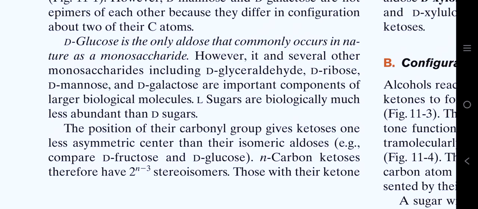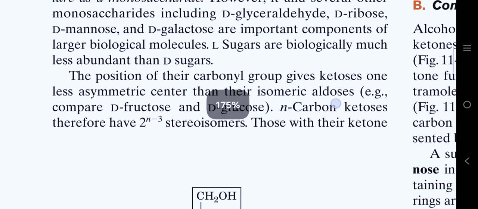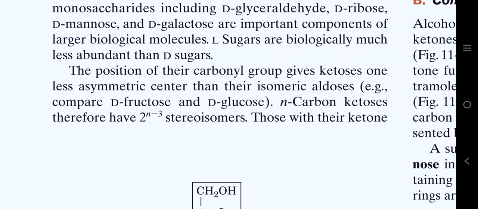However, it and several other monosaccharides, including D-glyceraldehyde, D-ribose, D-mannose, and D-galactose, are, to some extent, important components of larger and complex biological molecules. L sugars are biologically much less abundant than D sugars.